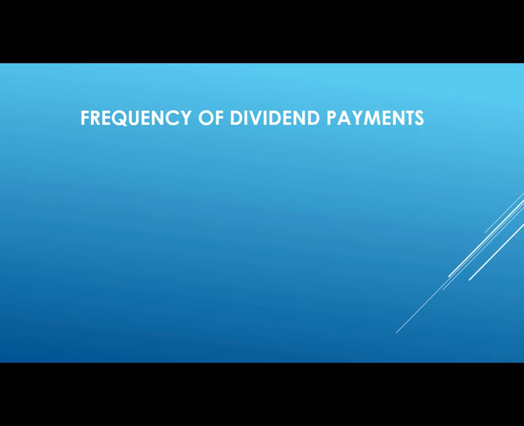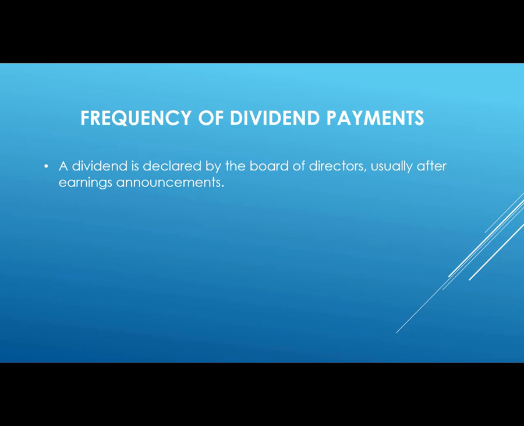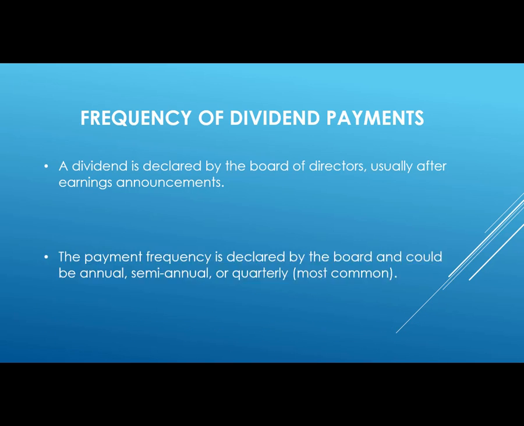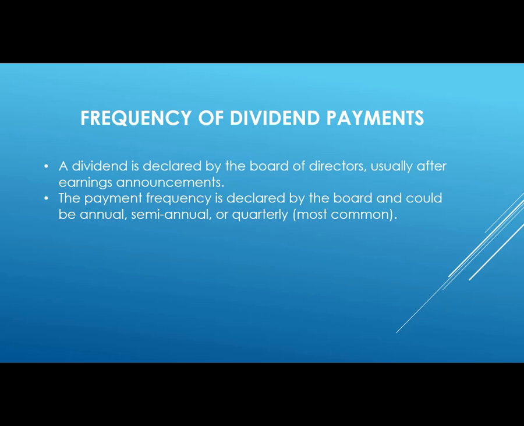How often is a dividend paid? Well, a dividend is declared by the board of directors, usually after the earnings announcements. The payment frequency is declared by the board and could be annual, semi-annual, or quarterly, which is the most common. It could also be on a weekly or monthly basis, but that would be highly unusual.